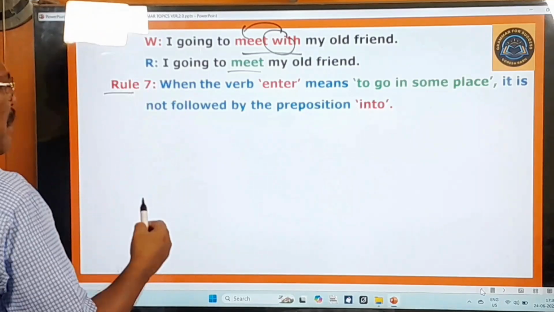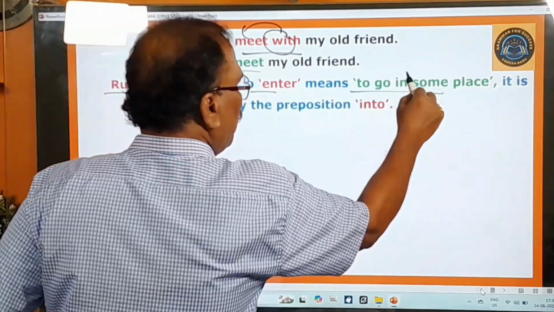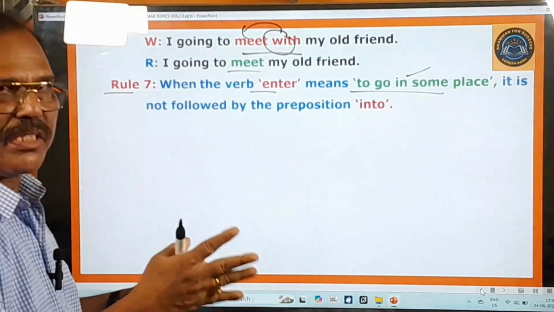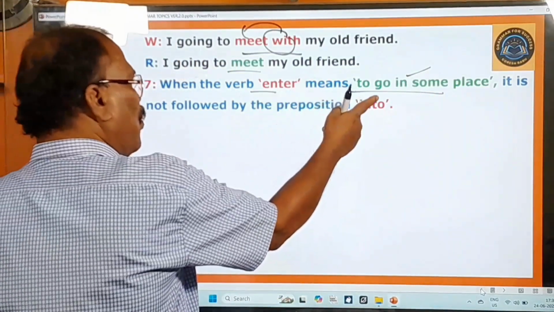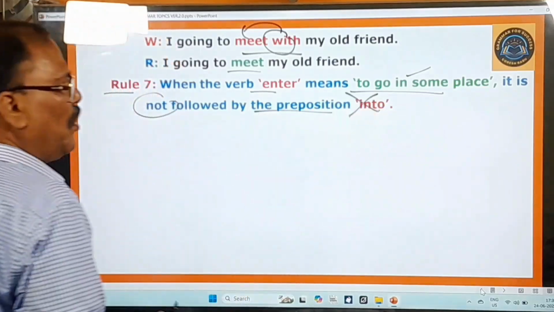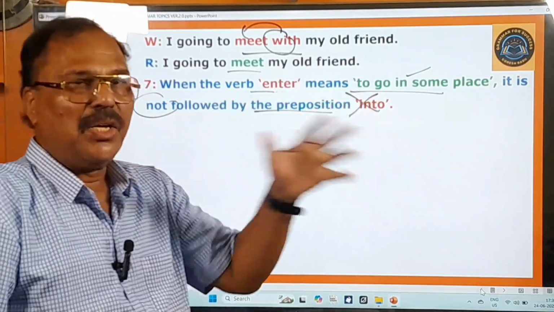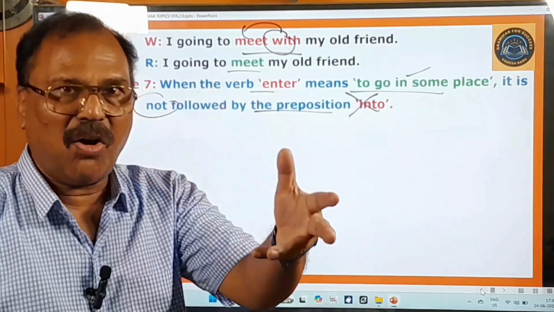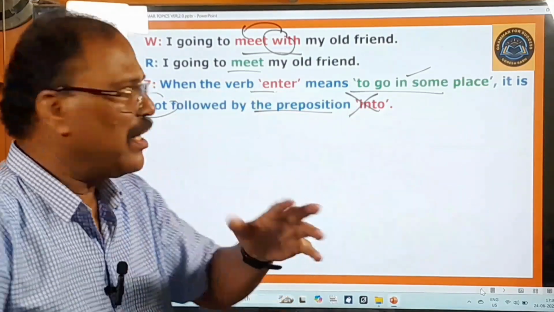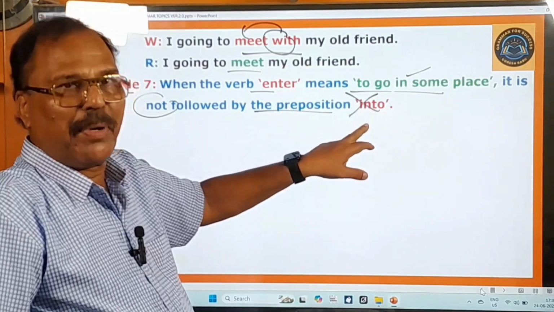What does this rule 7 say? When the verb "enter" means to go in some place, whenever it means so, it is not followed by the preposition "into". Whenever it is used in the sense of going into class, going into the hall, going into the dining hall, going to the theater, it should not be used with the preposition "into".